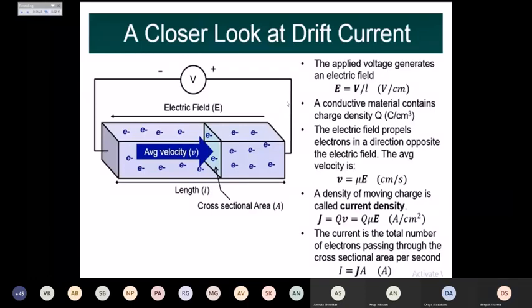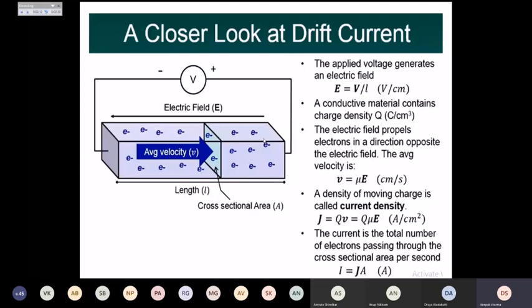That is, wherever the concentration of charge carriers is high, that is called as high concentration gradient, and wherever the charge carriers they are low, that is called as low concentration gradient. Whenever any charge carrier moves from higher concentration gradient to lower concentration gradient, that type of current we call it as diffusion current. And coming to the drift current, it is caused by the external force.